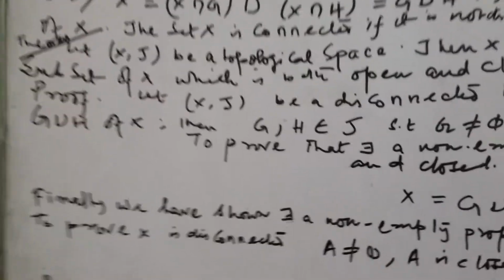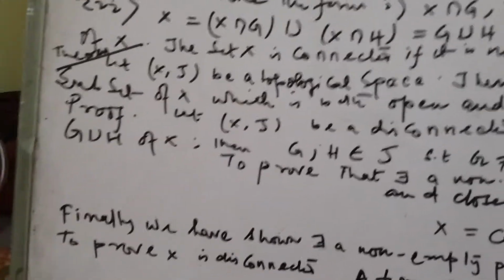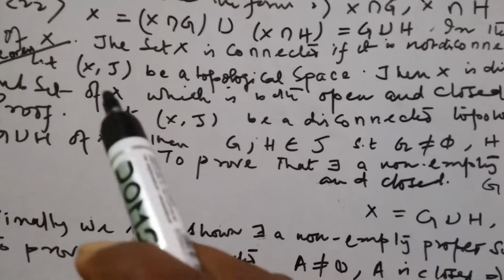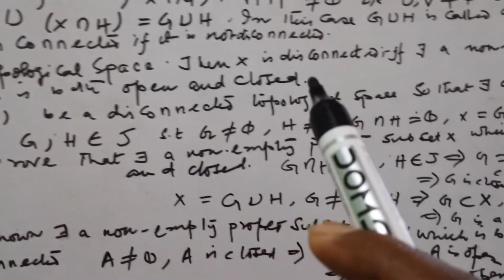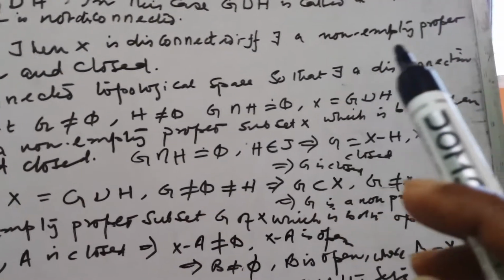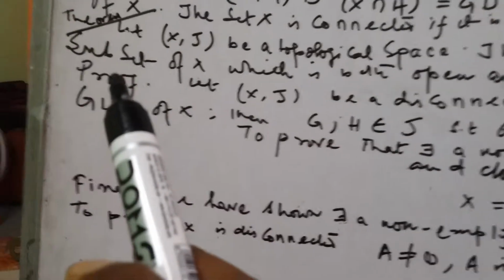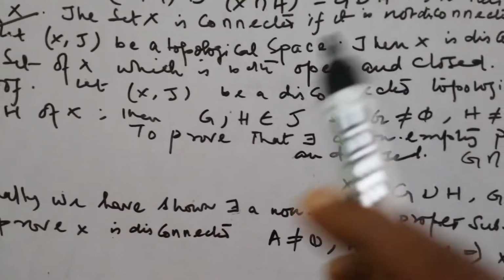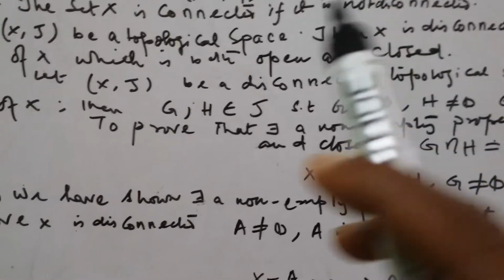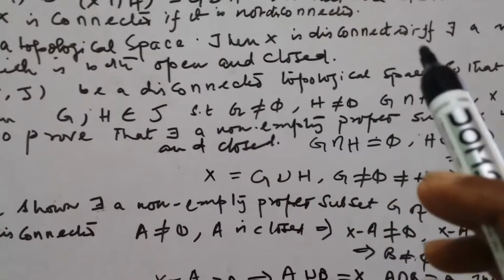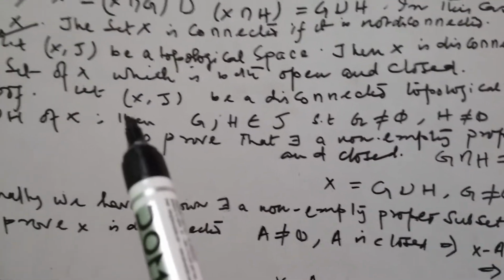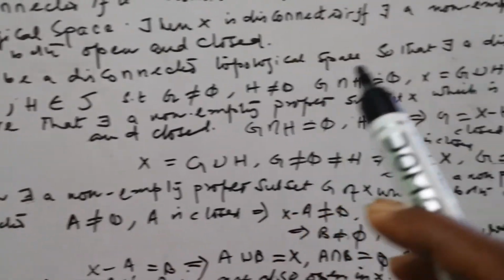Now we introduce a very important theorem. Let (X, tau) be a topological space. Then X is disconnected if and only if there exists a non-empty proper subset of X which is both closed and open. Let (X, tau) be a disconnected topology.